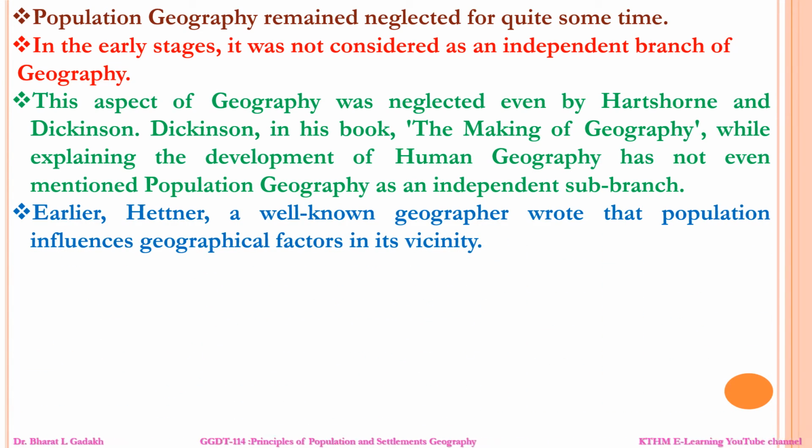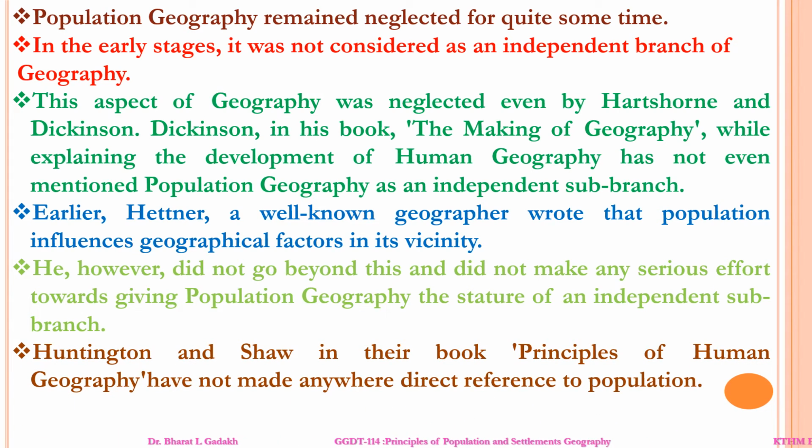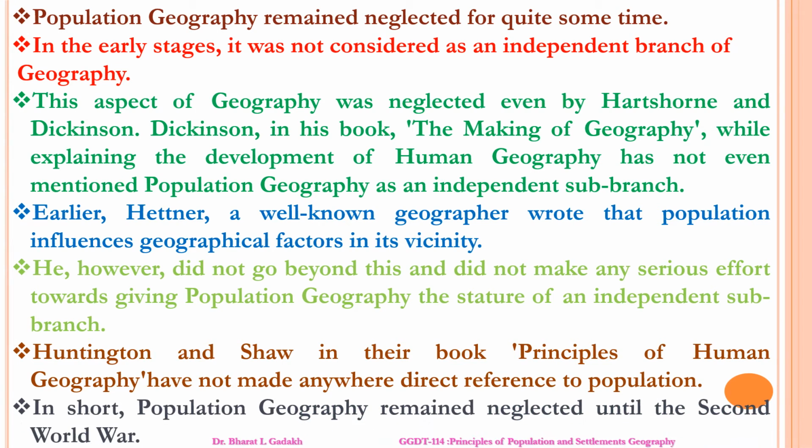But earlier, Hettner, a well-known geographer, wrote that population influenced the geographical factors in the vicinity. However, he did not go beyond this and did not make a serious effort to give population geography the structure of an independent branch. Huntington and Shaw, in their book Principles of Human Geography, have not made any direct reference to population geography. In short, population geography remained neglected until the Second World War.